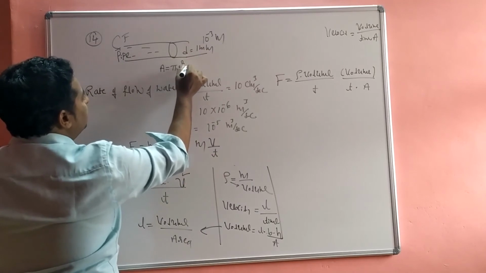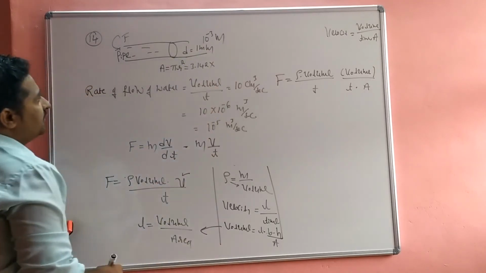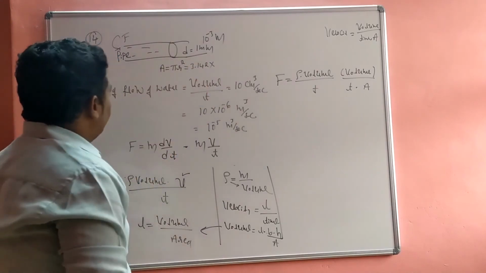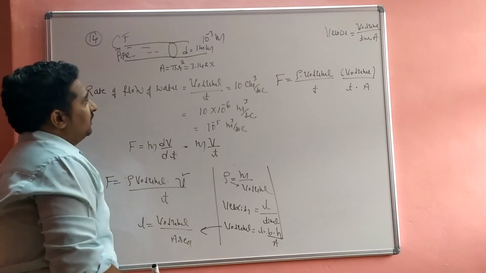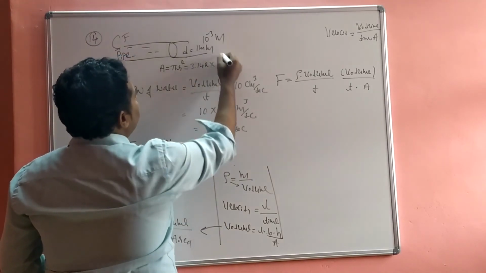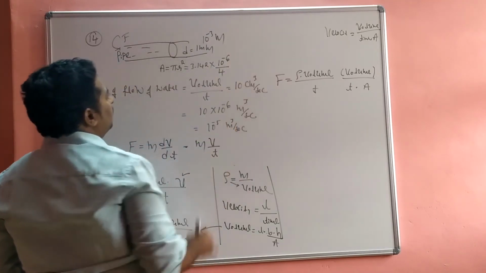So that is equal to 3.142 into r square. How to convert diameter into radius? That is d by 2. So 10 to the power of minus 3 squared means minus 6, divided by 4.